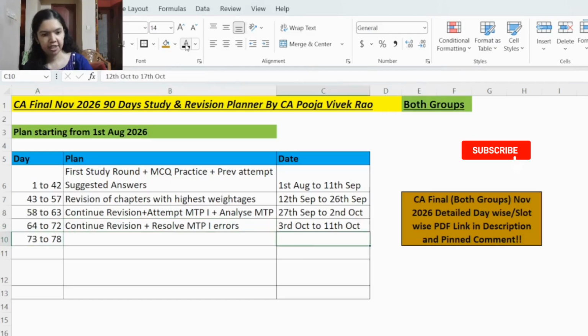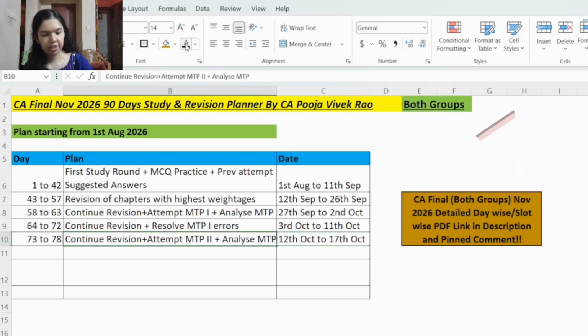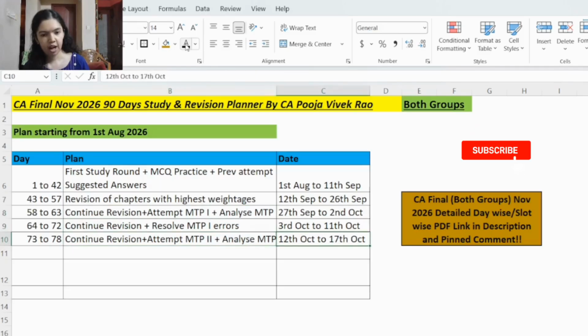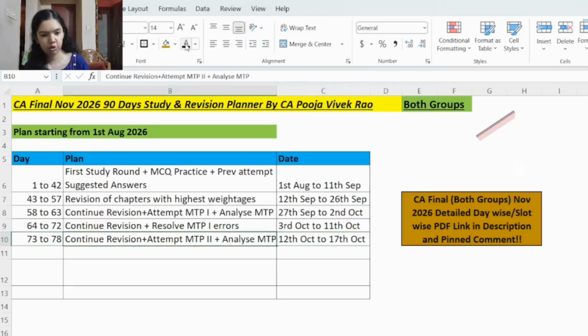Then from day 73 to day 78, that is from 12th October to 17th October, you will continue revision, attempt MTP2 and then analyze the MTP2. The same rules will apply in writing and analyzing MTP2 that were applicable when you wrote the MTP1. So on 12th October, in the morning 2 slots you will revise FR. Then in the afternoon you will give the MTP2 of FR. Same way for the other subjects also.